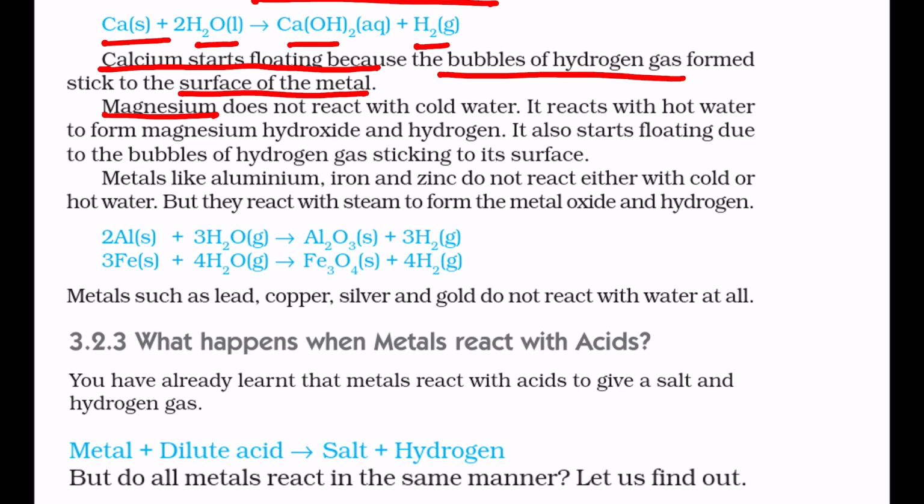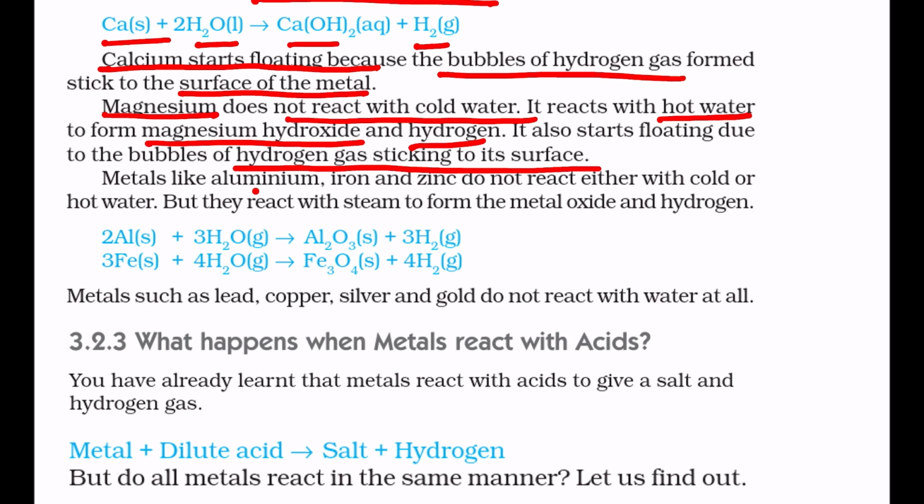Magnesium does not react with cold water. Instead it reacts with hot water to form magnesium hydroxide, and hydrogen gas is given out. It also starts floating due to the bubbles of hydrogen gas sticking to its surface.